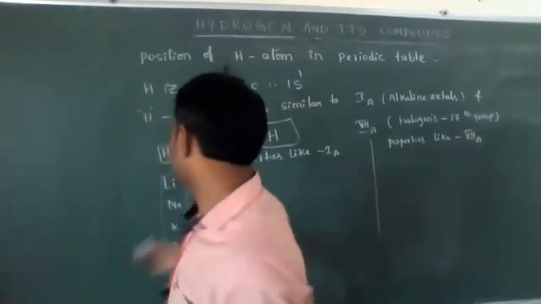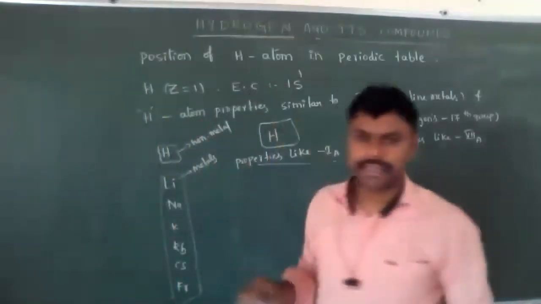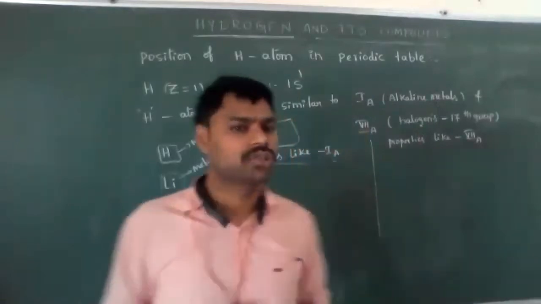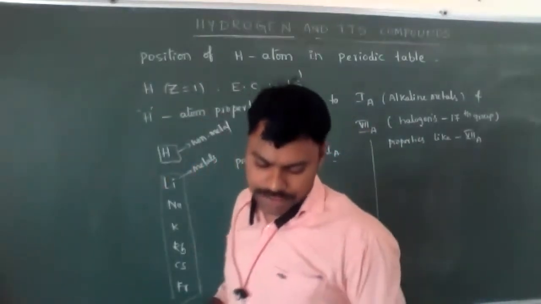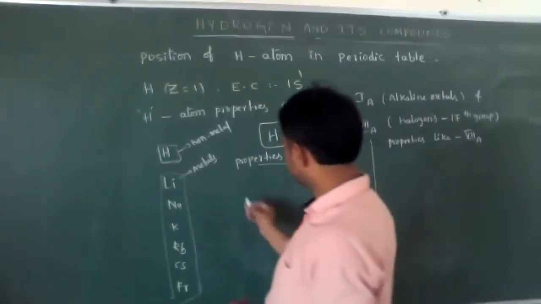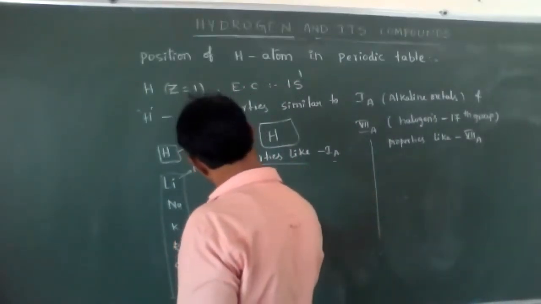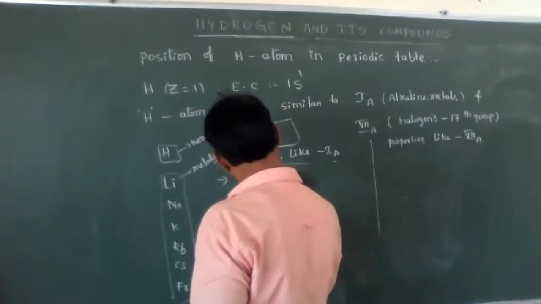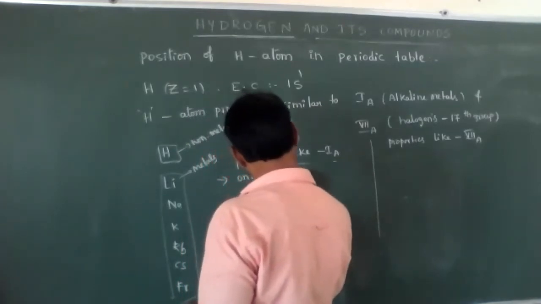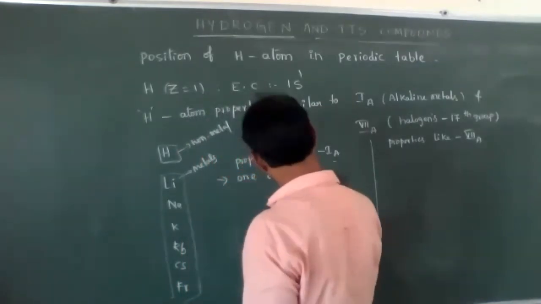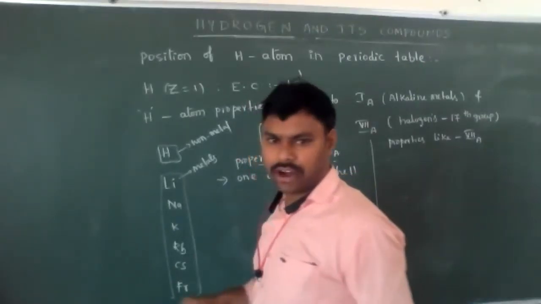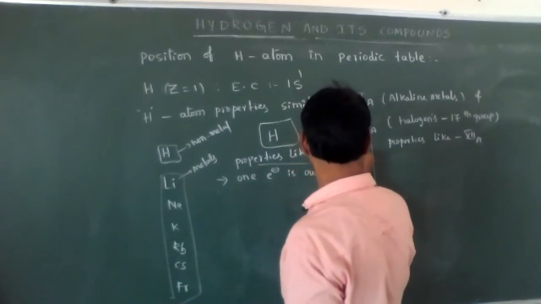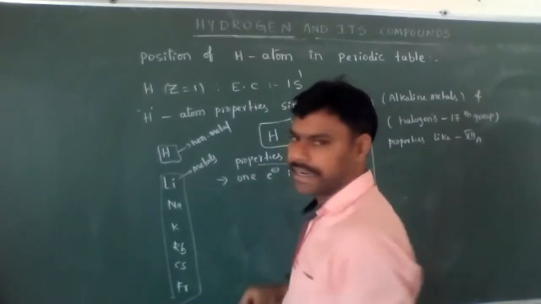Okay students, see what properties support that hydrogen atom belongs to first A group elements. Just like alkaline metals, one electron in the outer shell, because the first A group general electronic configuration is ns1.